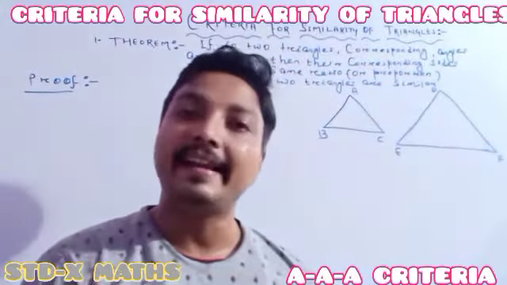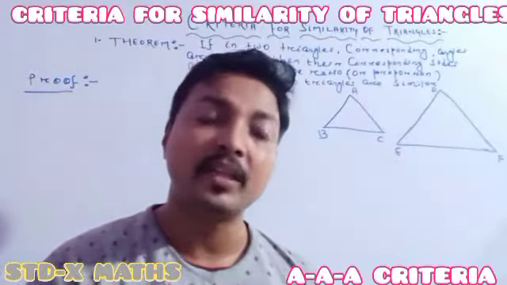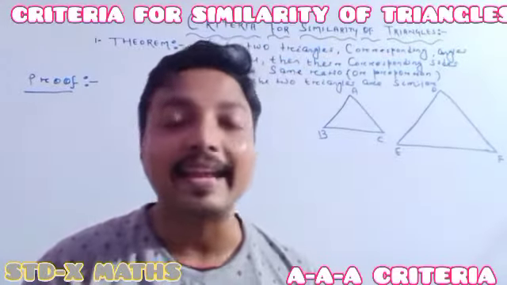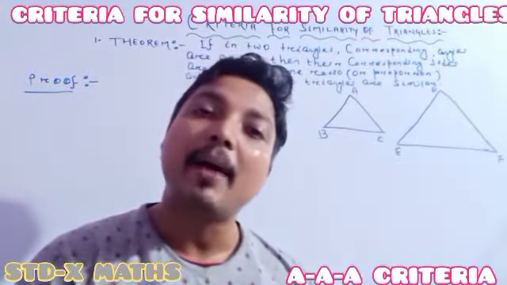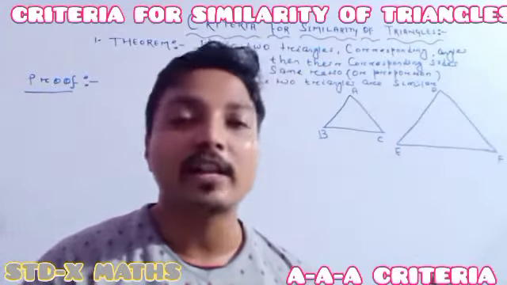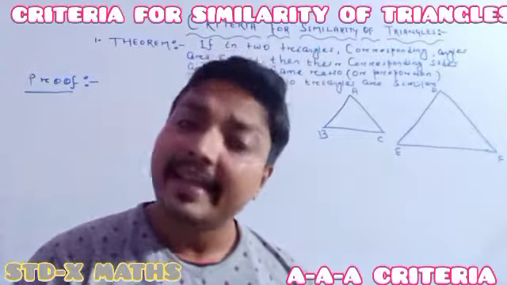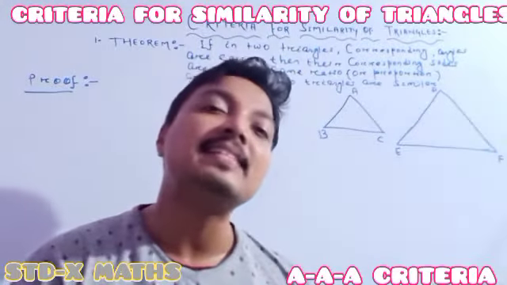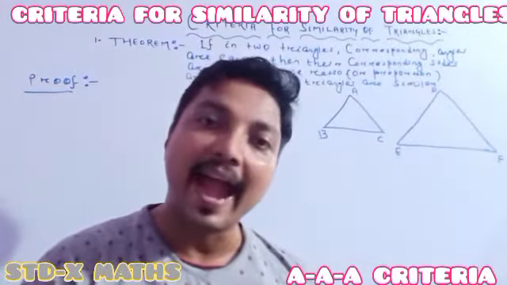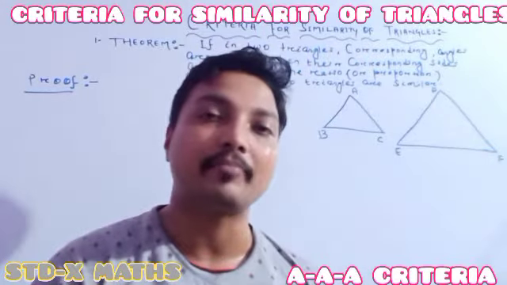According to criteria 1, if the 3 angles of a triangle are equal to the corresponding 3 angles of another triangle, it implies the corresponding sides are in the same ratio and the two triangles are similar.